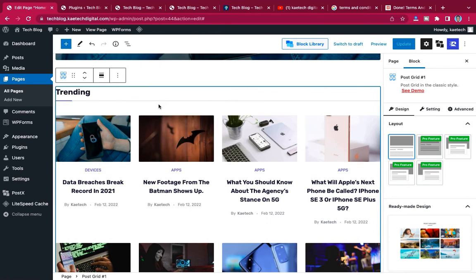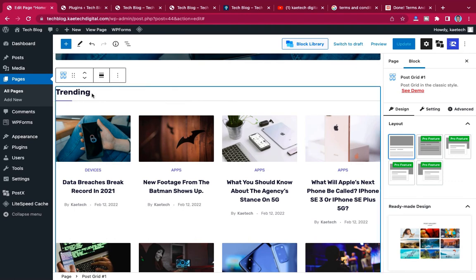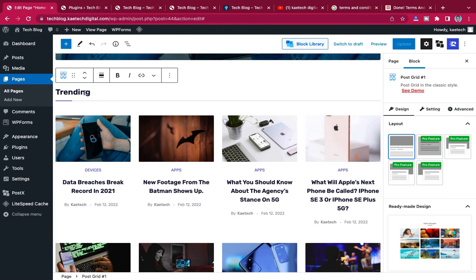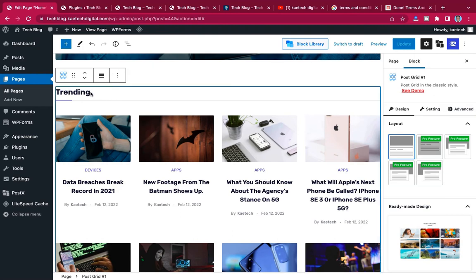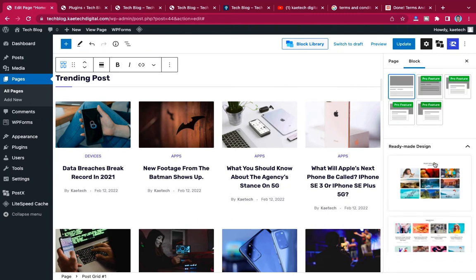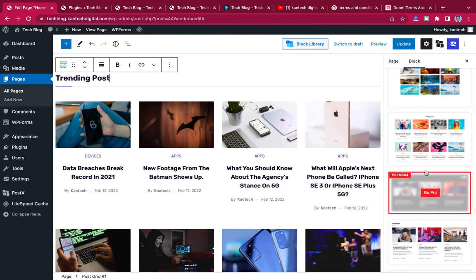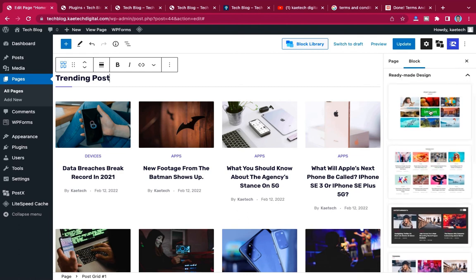And then you can change the title over here to anything that you want, so maybe trending posts. You can also select either of these two options, whichever one you want. If you want only pictures, you can select it. If you want pictures and the title, you can also select it.